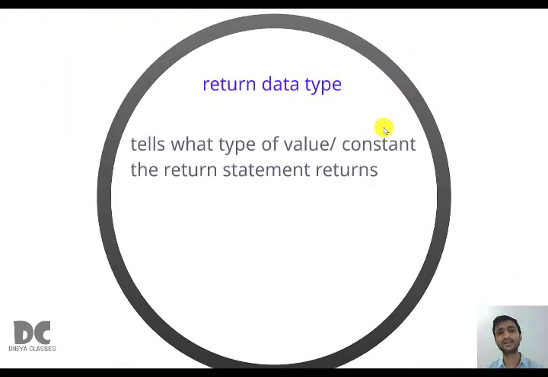So what is return data type? It tells what type of value or constant the return statement returns. We have not studied the return statement right now. We'll be studying what a return statement actually is in the next part of our chapter 9 video. So just remember these definitions and we'll come back to this later.